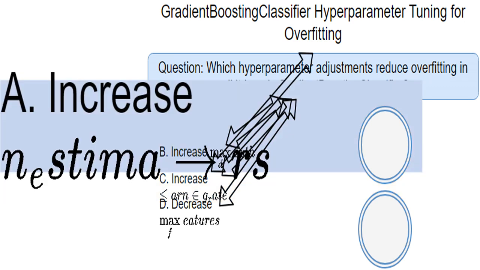Increasing n_estimators, the number of trees, could help sometimes, but it's not a guaranteed fix for overfitting. It's like adding more students to the class. While more perspectives can improve overall understanding, it won't solve the problem of a student who is already overthinking the subject. We must find a way to control their individual approach to the problem instead of merely adding more students.